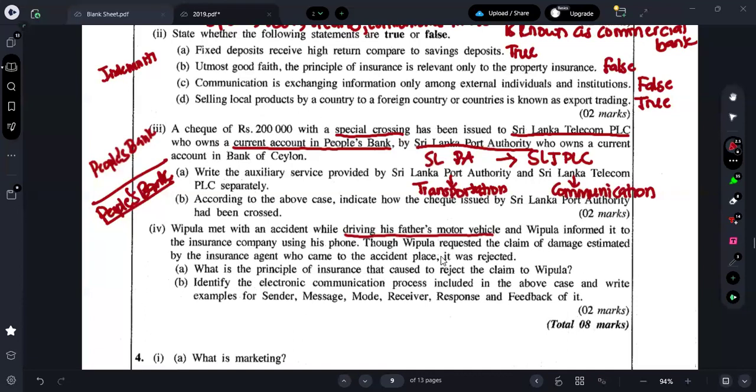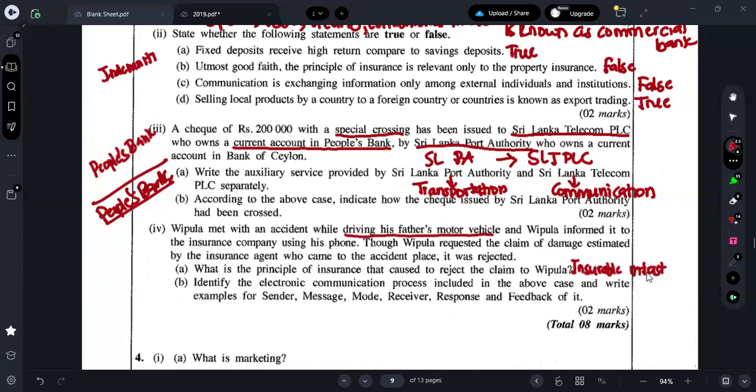What is the principle of insurance that caused the rejection? Why has the insurance agent rejected it? What's the reason for the rejection? Because there is no insurable interest.